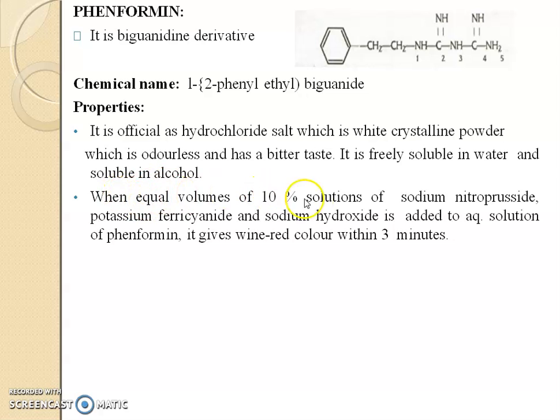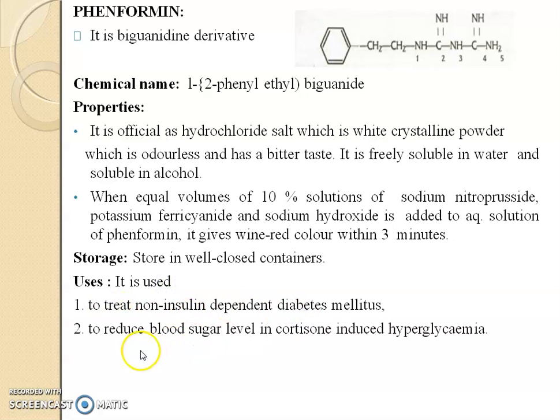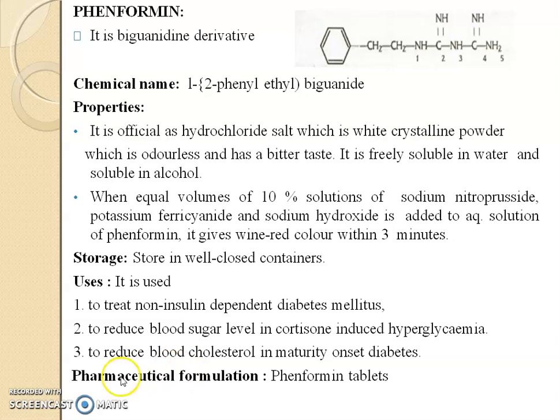When equal volumes of 10% solution of sodium nitroprusside, potassium ferricyanide and sodium hydroxide are added to an aqueous solution of phenformin, it gives a wine red color within 3 minutes. Storage: store in a well-closed container. Uses: it is used to treat non-insulin dependent diabetes mellitus, to reduce blood sugar level in cortisone-induced hyperglycemia, and to reduce blood cholesterol in maturity onset diabetes. Pharmaceutical formulation: phenformin tablets, brand names Sucranase and Dislim.